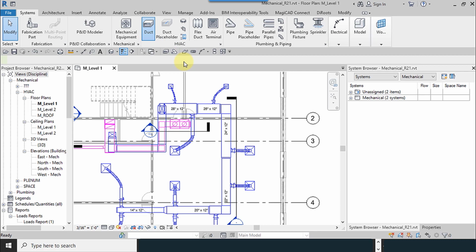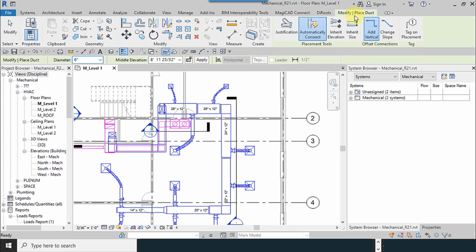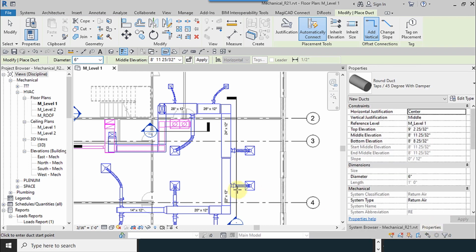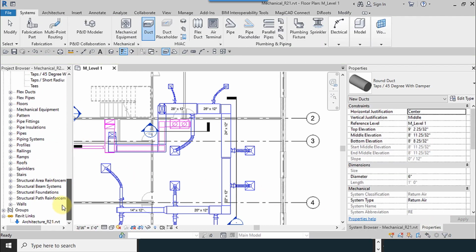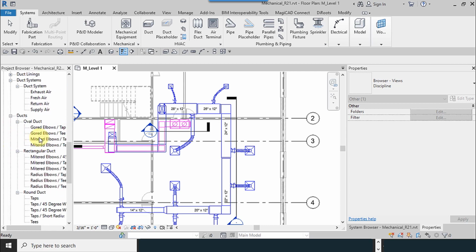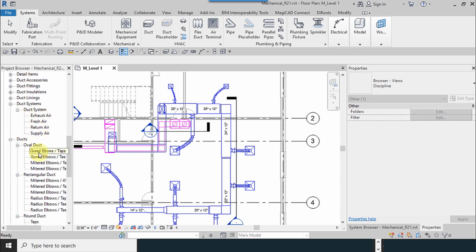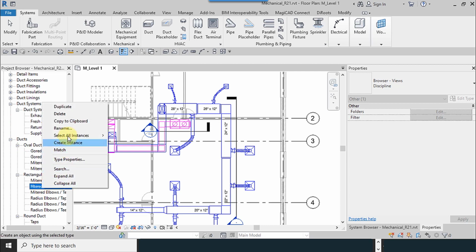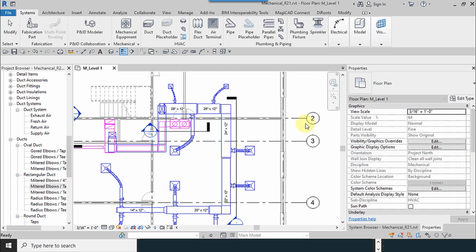For example, if you select the duct, for making a duct, you have to go to this place, duplicate this one and make our family here, and then we add our connection to it.